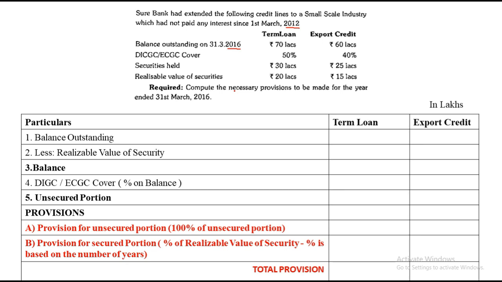Now the format is very sorted. We have particulars, term loan and export credit. Whatever has been given to us, we just have to fill in. After that, we have that exact same format noted down. So you can all first just read the format once.